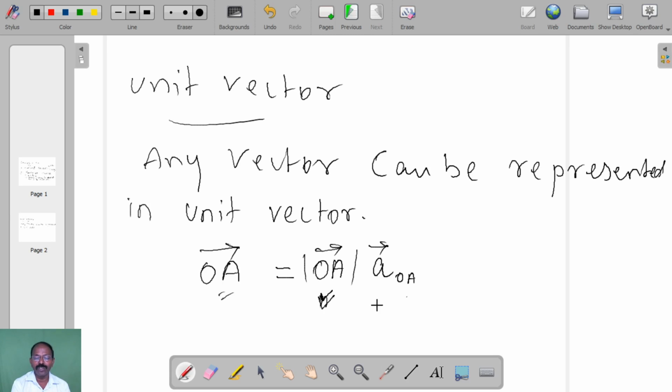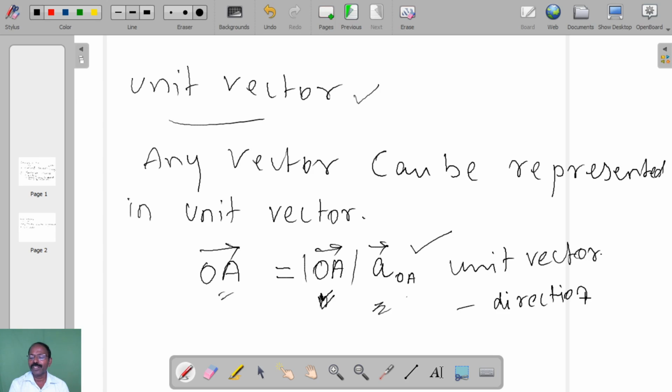And the direction is denoted by a unit vector, here it is the unit vector along OA, A bar. So the unit vector is used to indicate the direction, and this one is the magnitude.